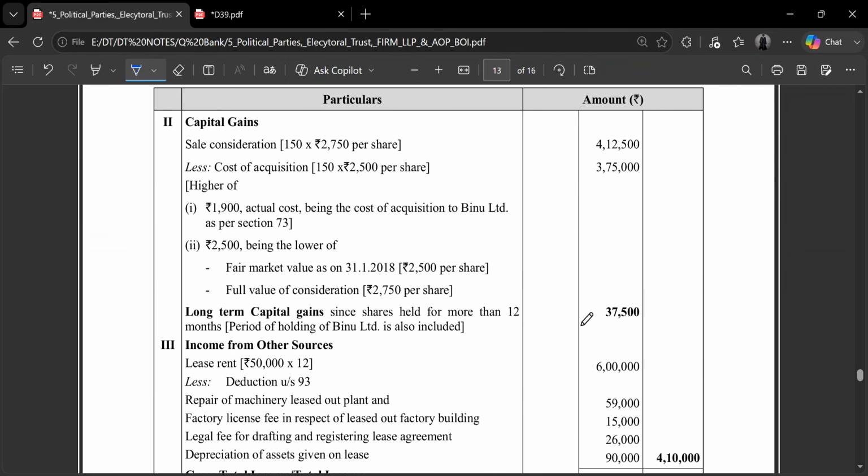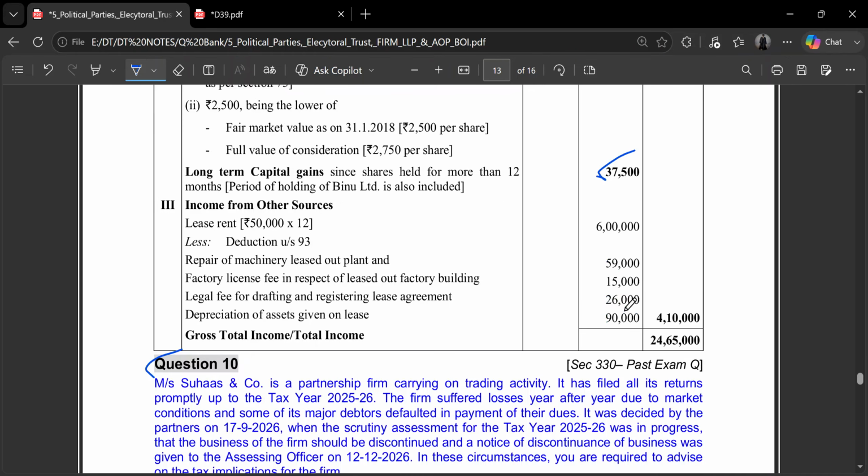Then similarly, capital gain of 37,500 and income from other sources. It includes all the incomes and expenditures related to the leased building, which are allowed here. This is the income and these are the expenditures relating to it. This gives us an IFOS figure of 4 lakh 10,000 and total income is 24 lakh 65.